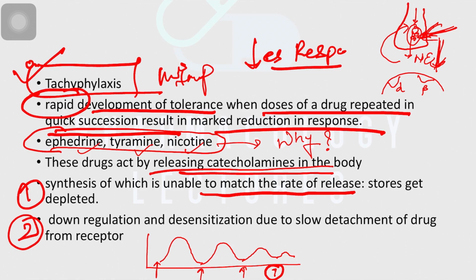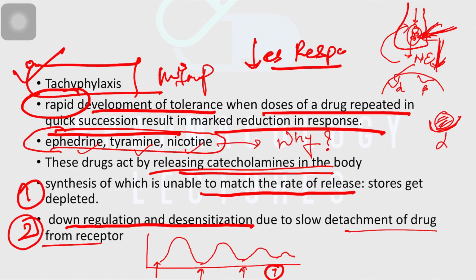The second reason is that norepinephrine attaches to the alpha receptors and produces its response, and once it attaches, there is slow detachment of the drug from the receptors. Because of that there is constant stimulation of these receptors, which might produce down regulation and desensitization.